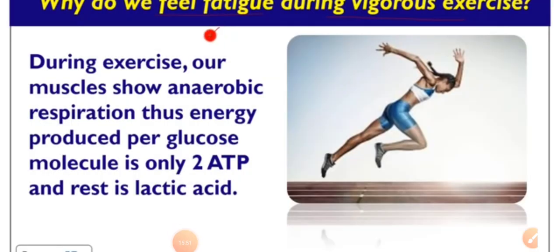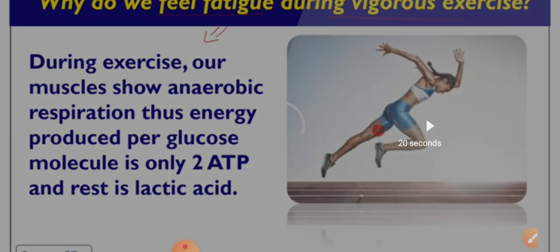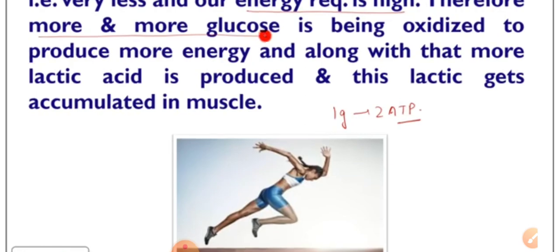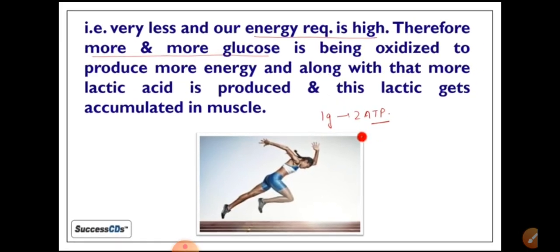During exercise, our muscles show anaerobic respiration. Thus the energy produced per glucose molecule is only 2 ATP, and the rest is lactic acid. The amount of lactic acid produced is very high in anaerobic respiration.